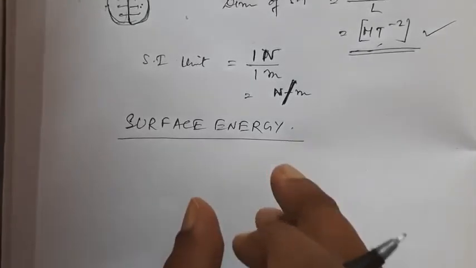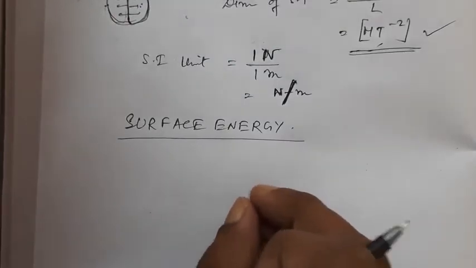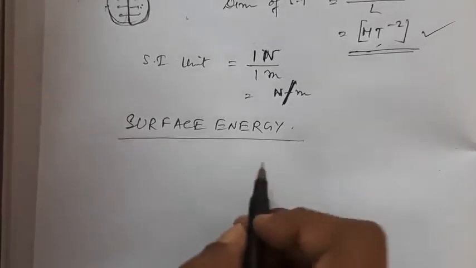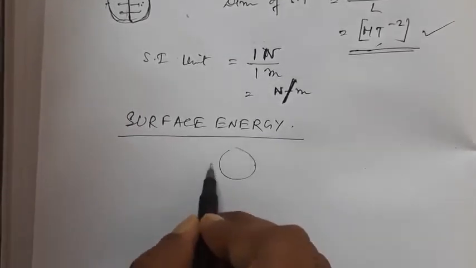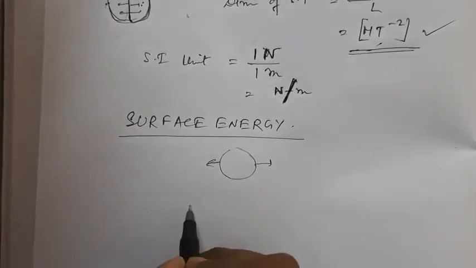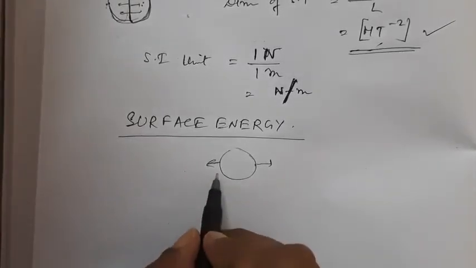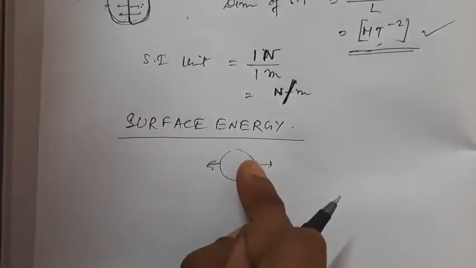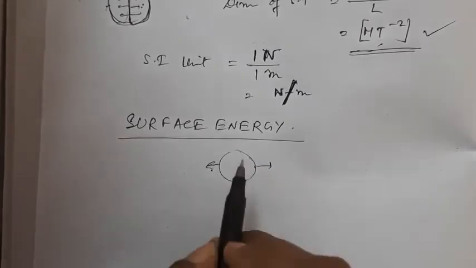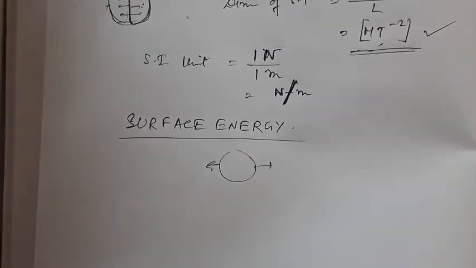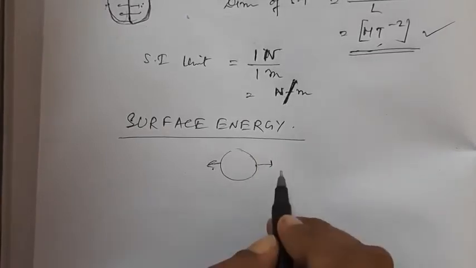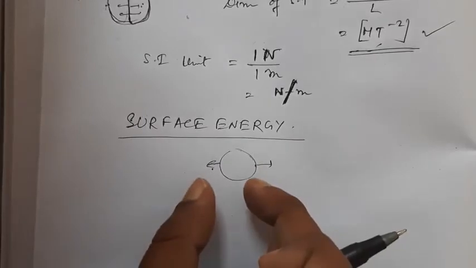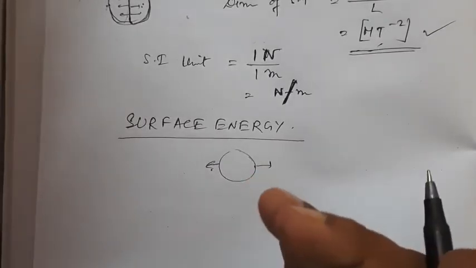The surface energy is the potential energy stored in the surface of the liquid when we are trying to expand the surface of the liquid. The work done to expand the surface of the liquid is stored in the surface of the liquid as potential energy. I repeat, when work is done to stretch the membrane, the membrane tries to contract itself. From where does the membrane get the energy?